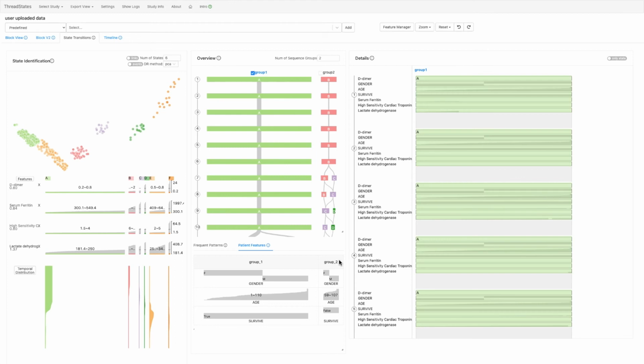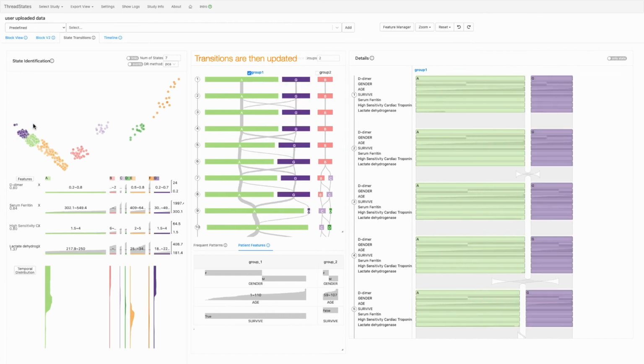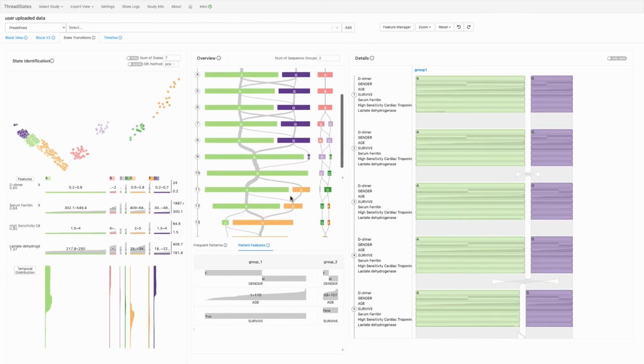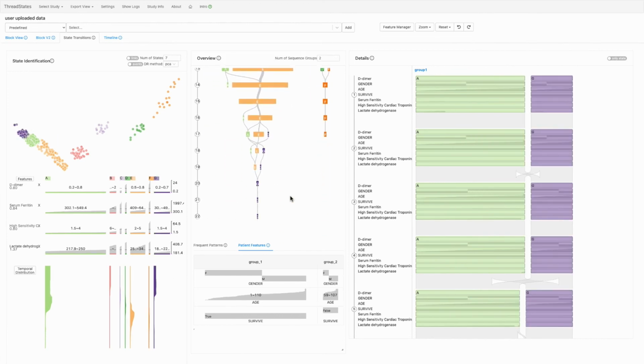For example, user may find that state A includes a large number of records and occurs both at the beginning and at the end of the disease. Therefore, users can split state A into two states. The transition is then updated and reflects this modification.